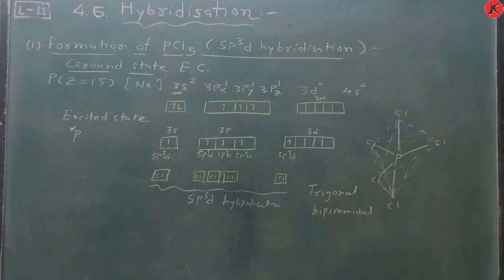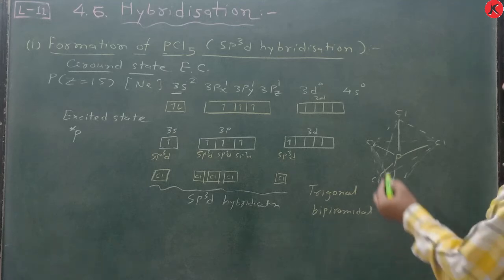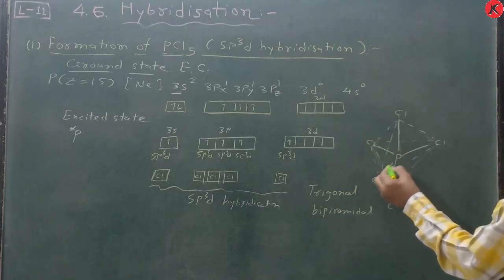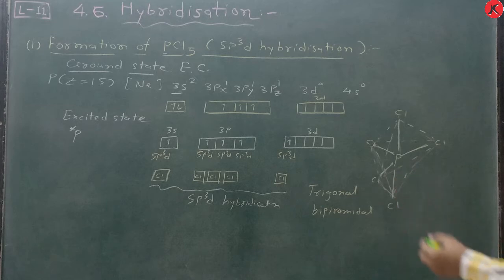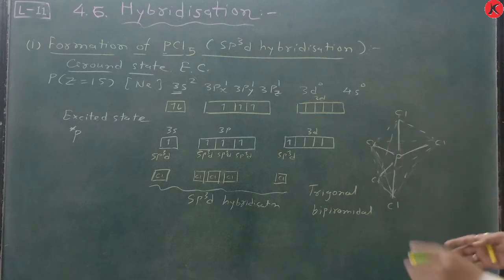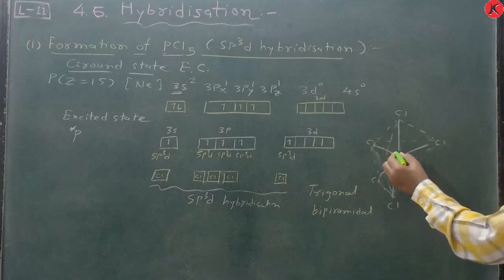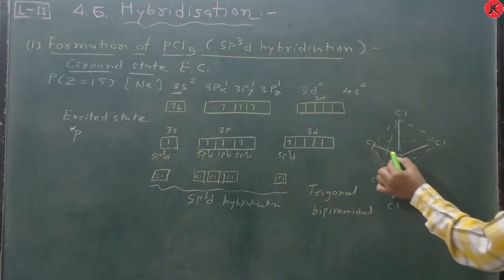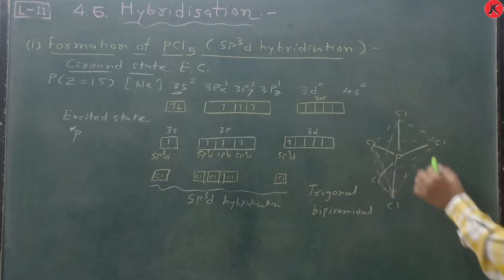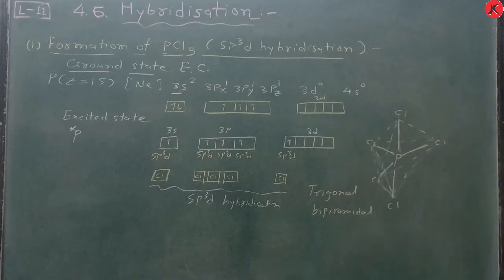Okay, trigonal bipyramidal. Just write it here. So here PCl5 is there. Okay, it's correct. But remember, these PCl bonds, which are bonding pairs in a triangular arrangement, that means in the same plane, have minimum repulsion. This is considered as equatorial bond. Remember, it is considered as equatorial bond.